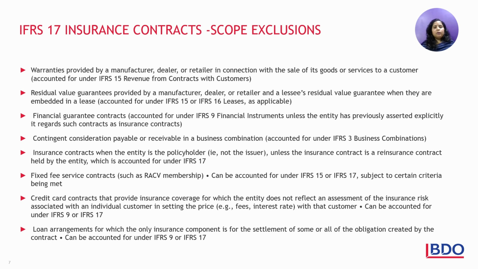Now let us look at certain scope exclusions of IFRS 17. We just now had a look at what all gets covered into IFRS 17. Now let us look at few of the things that don't get covered under IFRS 17 and how they will be accounted for. That means under which standard they will be covered. First of all, we talked about warranties provided by third parties. So that gets covered under IFRS 17, if they have those certain types of terms and conditions.